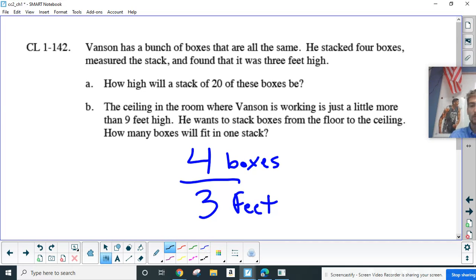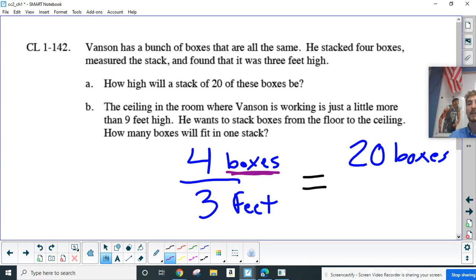Okay, so I'm going to set up my new fraction in the same way, because it looks like we're working with a proportion here. So instead of having 4 boxes, I have 20 boxes. Now the key here is that since boxes was on the top of our old fraction, boxes also needs to be on the top of our new fraction. That way we can make them equivalent.